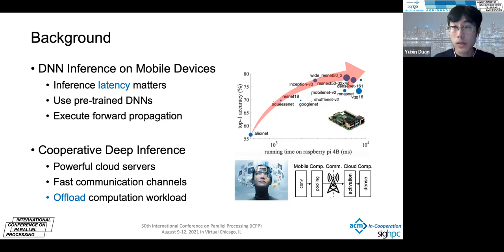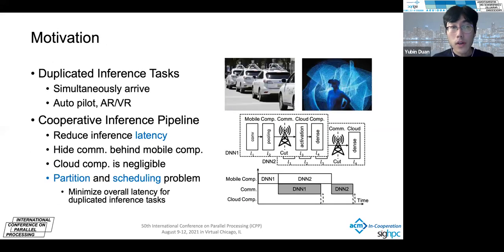However, those works only consider a single inference task. In reality, we may need to simultaneously process duplicated inference tasks.